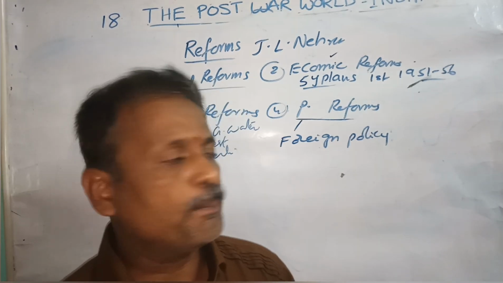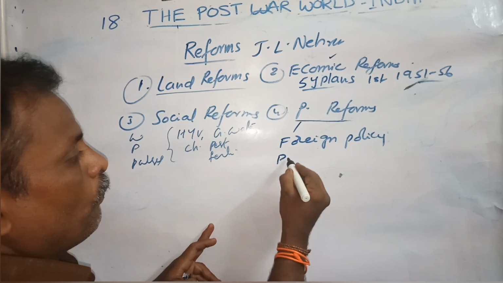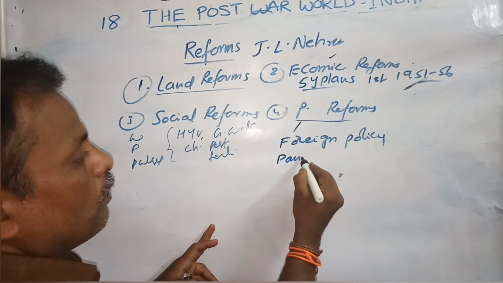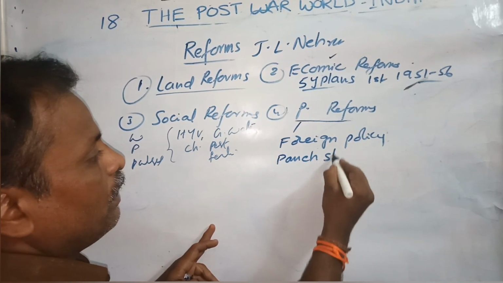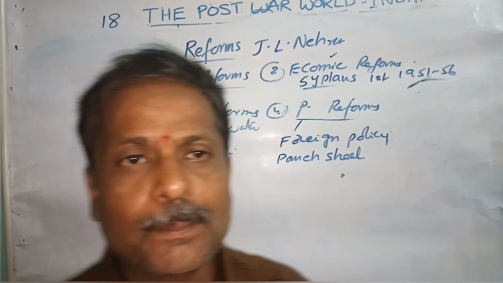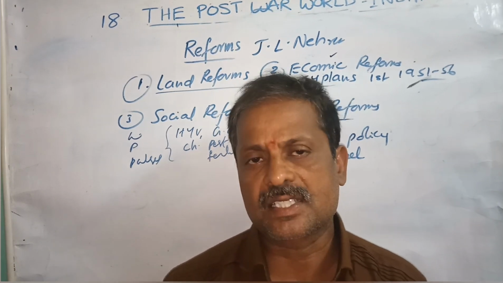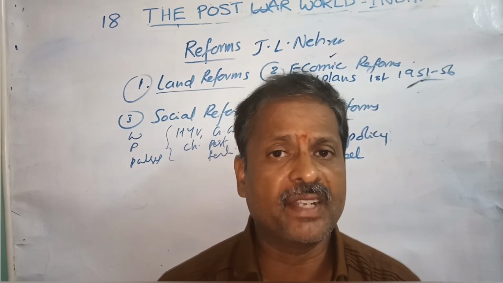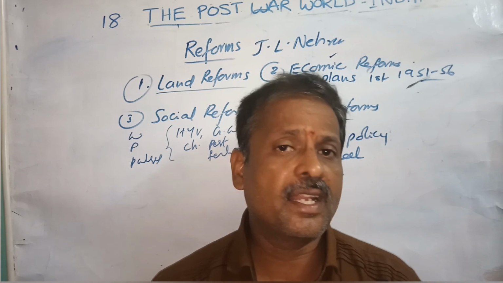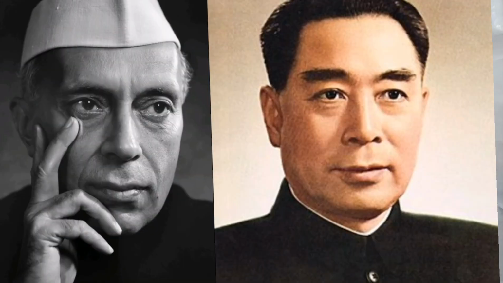Under the foreign policy, India also followed one more policy called Panchashil. It is nothing but a five-principles agreement which was signed by two country leaders. The Panchashil agreement was made between India and China. On the Indian side, the leader was Prime Minister Jawaharlal Nehru, and on the Chinese side, Chou En-lai, the PM of China.